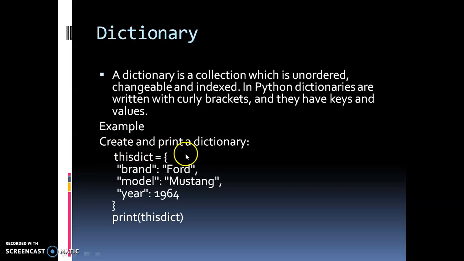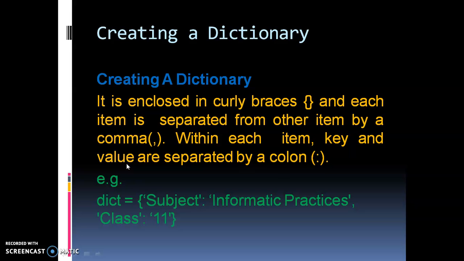Now, how can you print a dictionary? This is the form of a dictionary. Now let me move further. How to create a dictionary? Creating a dictionary: it is enclosed in curly braces, as I told you, and each item is separated from other item by a comma. Within each item, key and value are separated by a colon. There lies a key value pair in it.